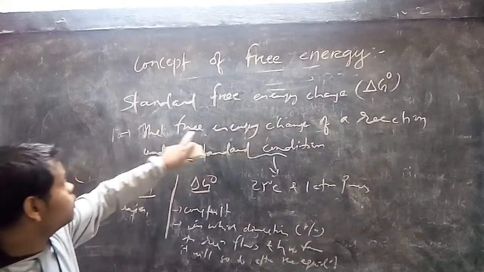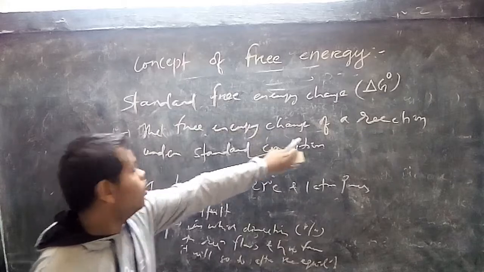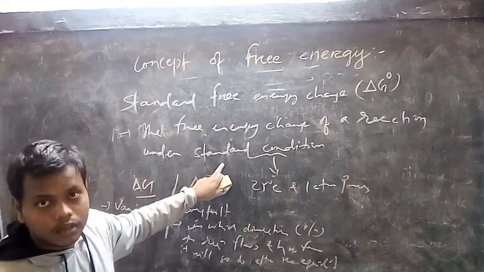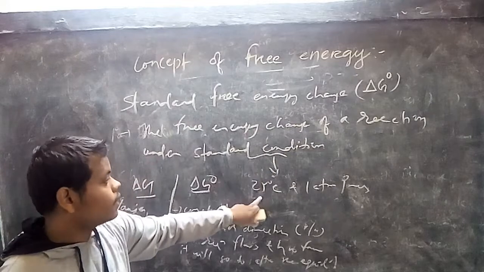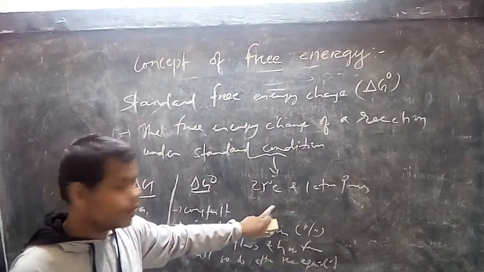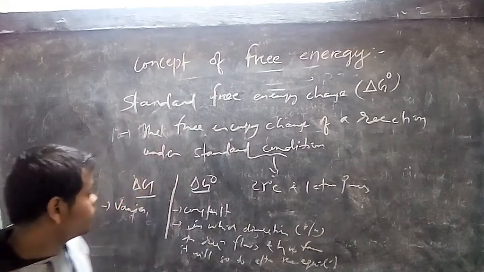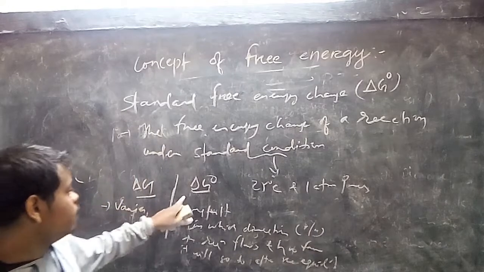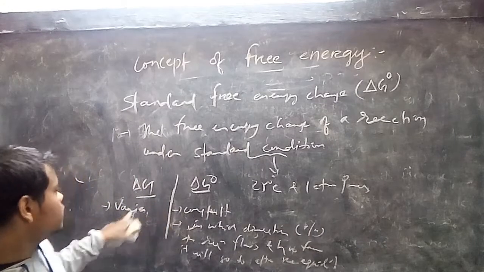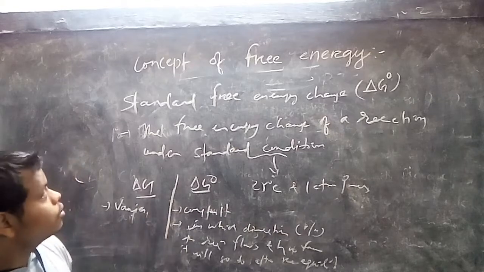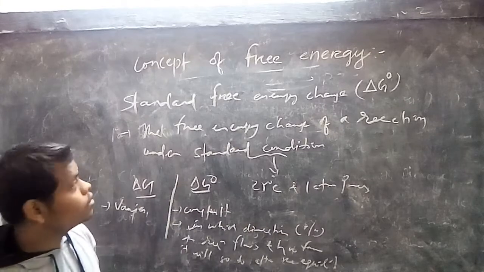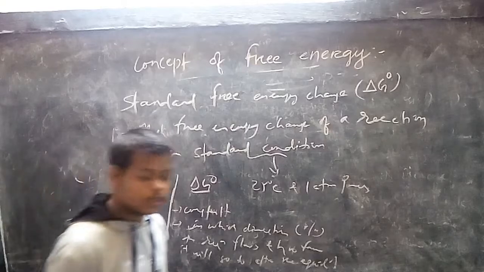Standard free energy change is the free energy change of a reaction under standard condition. That means at a constant 25 degrees Celsius temperature and at 1 atmospheric pressure. This value is a constant value and this value is a variable value, free energy change. So this is the major difference. Okay. So this is the basic concept of free energy required for a biological student.